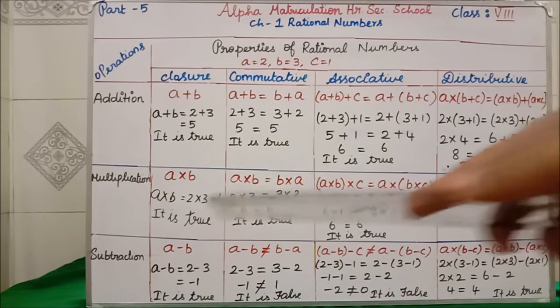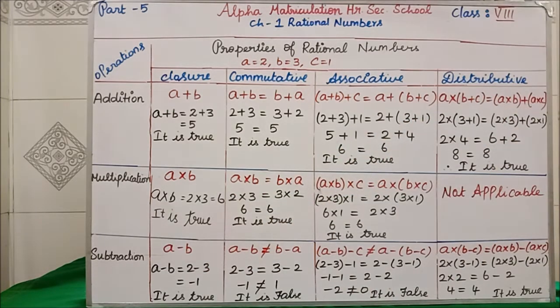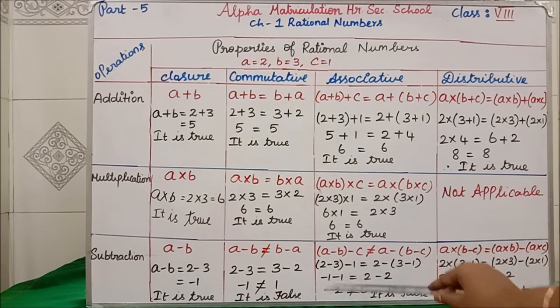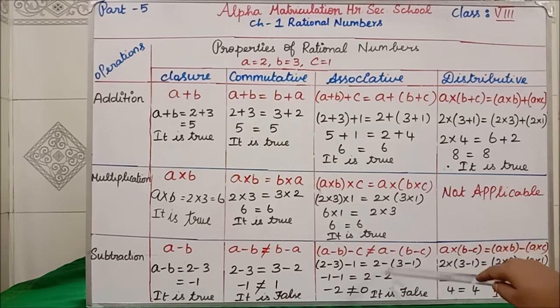Clear? For subtraction we will check whether associative property is true or not. Clear? For subtraction means the same formula, instead of plus you are going to put minus everywhere. Clear? For 2 minus A2 B3 C minus 1. So 2 minus 3 is minus 1, here 1 minus 1 equal to A2 minus B is 3, C is 1. So 2, 3 minus 1 is 2.